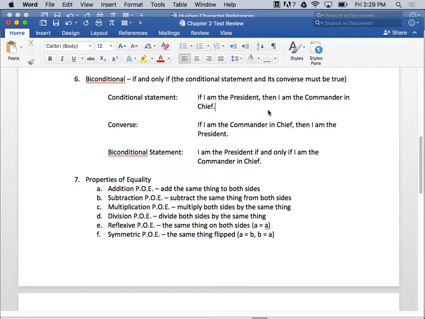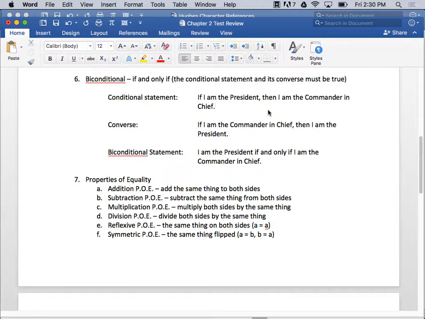for example, a question like, if I am the president, then I am the commander in chief, and then it says do biconditional. You might say, what's the biconditional statement? Or if I give you the biconditional statement, I might ask you for the conditional statement and the converse, right? Which means you'd have to do it both ways, right?